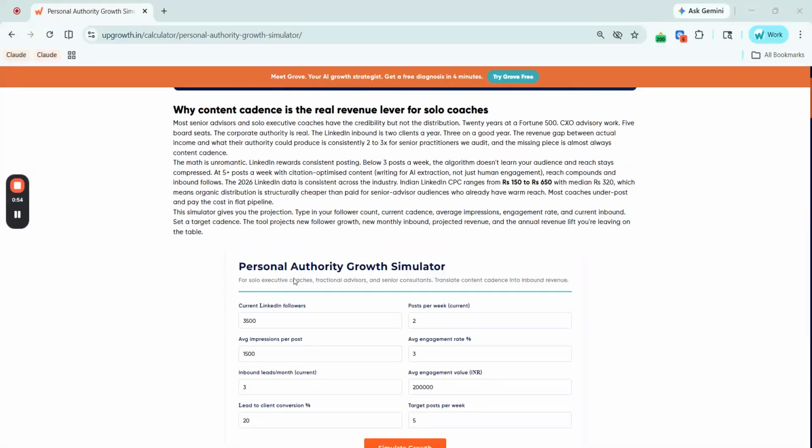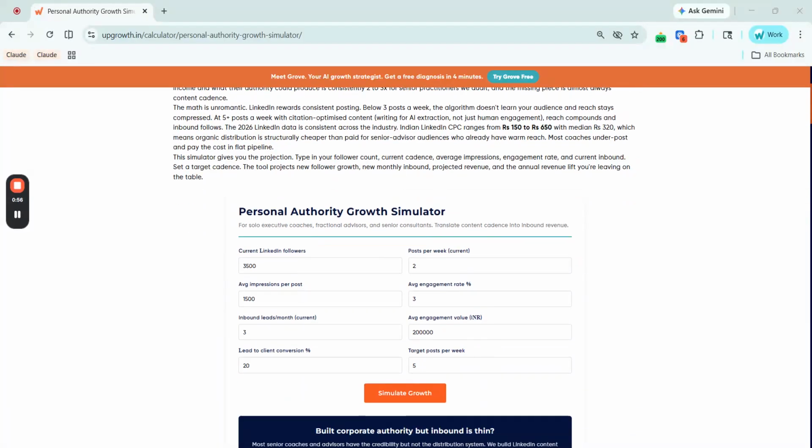So let's walk through the calculator with a simple example. First input is current LinkedIn followers, which is nothing but your total follower count today, and posts per week is how many times you post on LinkedIn right now. Average impressions per post is the typical reach your posts receive, and average engagement rate percent is the percentage of impressions that results in likes, comments, or shares.